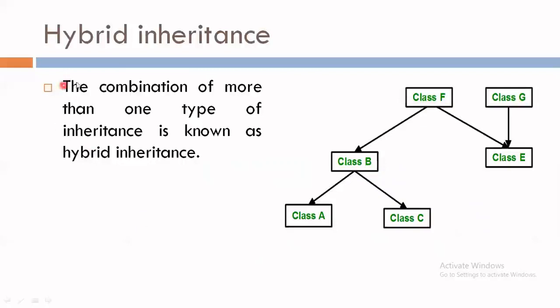Now at the last, hybrid inheritance, as we discussed earlier, is a combination of more than one type of inheritance. From this diagram we can see that class G and class E form a single inheritance. If we consider these three classes, class F, class G and class E, then it is a multiple inheritance. If we consider this particular part, then it is known as hierarchical inheritance. So we can say it is a combination of different types of inheritances. So it is known as hybrid inheritance.